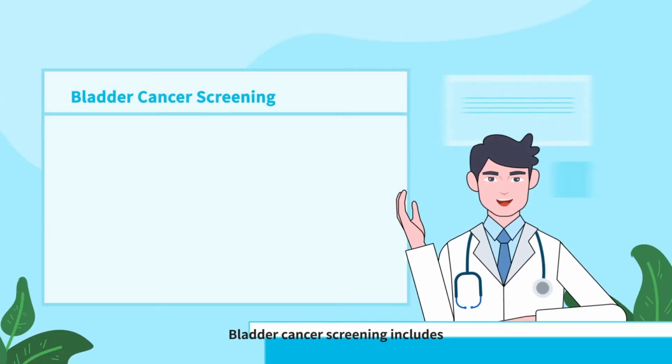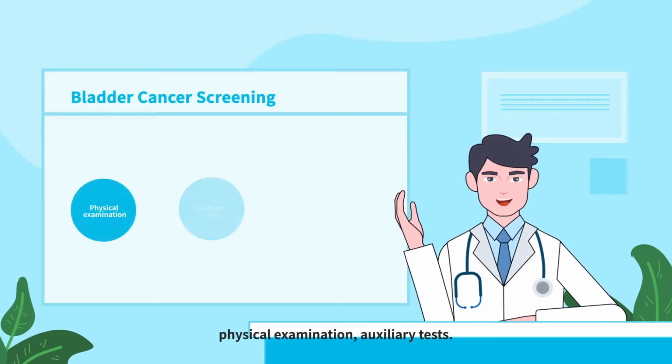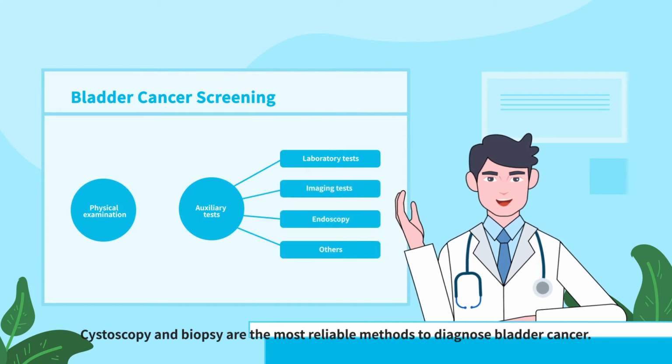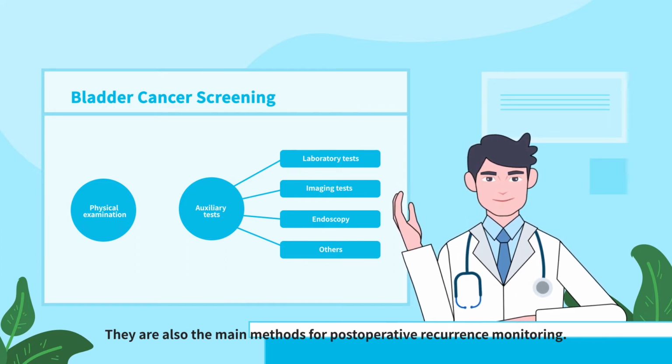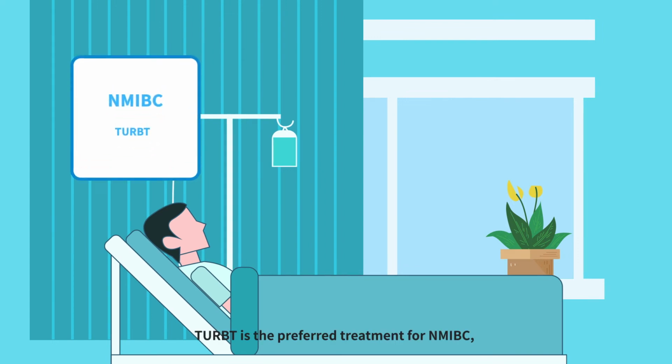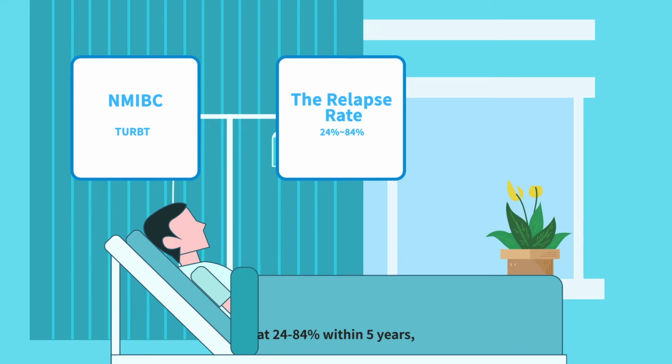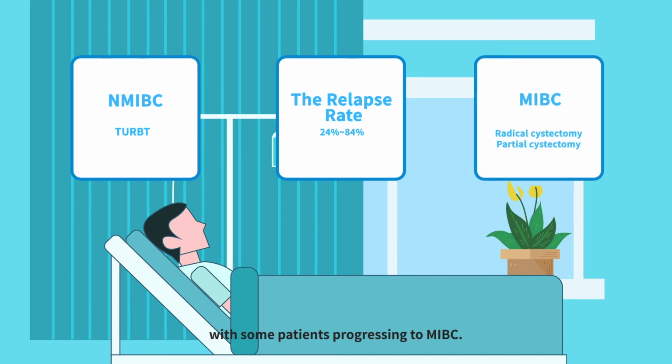Bladder cancer screening includes physical examination and auxiliary tests. Cystoscopy and biopsy are the most reliable methods to diagnose bladder cancer. They are also the main methods for post-operative recurrence monitoring. TURBT is the preferred treatment for NMIBC, while intravesical instillation therapy may be used depending on the risk of relapse. The relapse rate among patients who have received TURBT is high, at 24 to 84% within 5 years, with some patients progressing to MIBC.